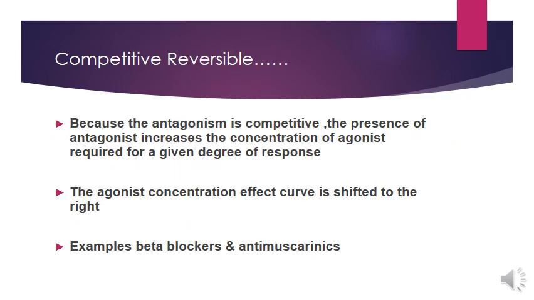Because the antagonism is competitive, in the presence of antagonist, the antagonist increases the concentration of agonist required to show its response or effect. The agonist concentration-effect curve is therefore shifted parallelly towards the right. The examples of competitive or reversible antagonism are beta blockers and antimuscarinics.